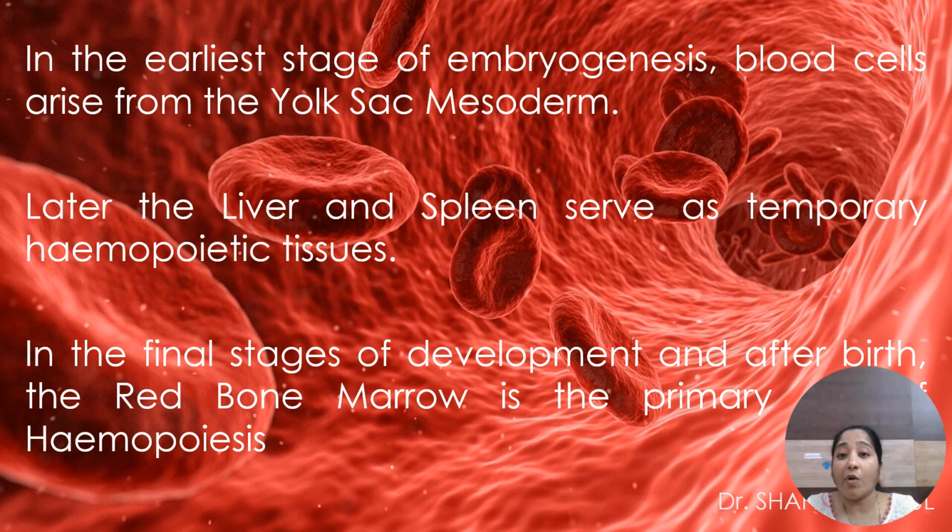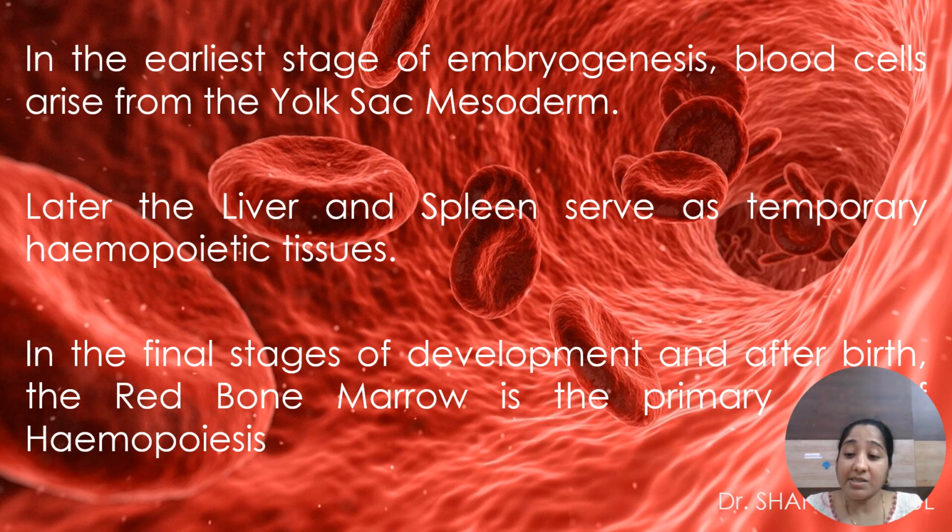Where does hemopoiesis take place? In the early stages of embryogenesis, from the first to the second month of the fetus, the blood cells are produced from the yolk sac mesoderm. Later, from the second month to 8 months, they are produced at the liver and spleen.